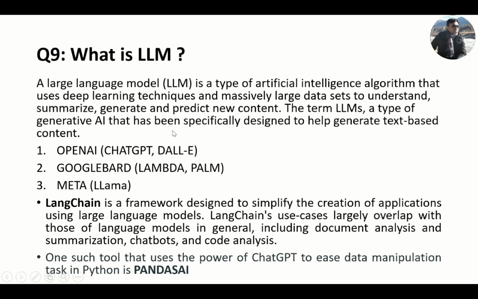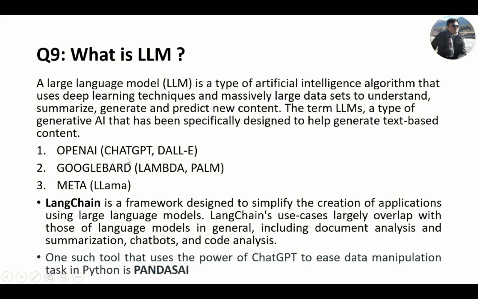So a large language model is a type of artificial intelligence algorithm that uses deep learning techniques and massively large data sets to understand, summarize, generate, and predict new content. These are the things done by ChatGPT nowadays.